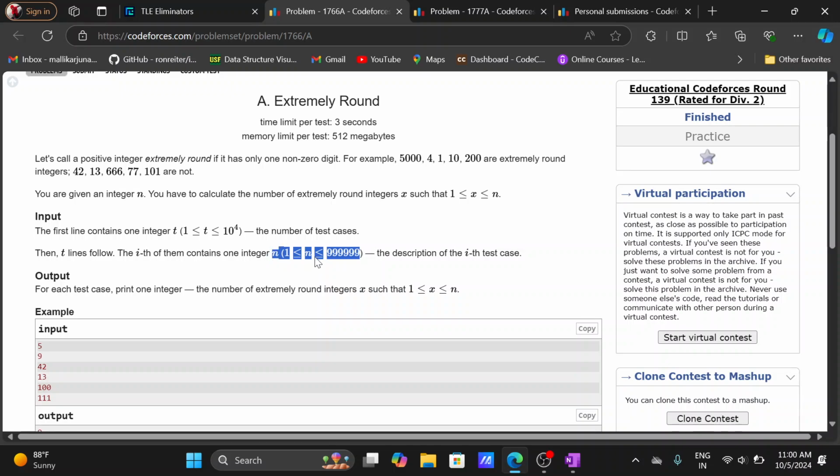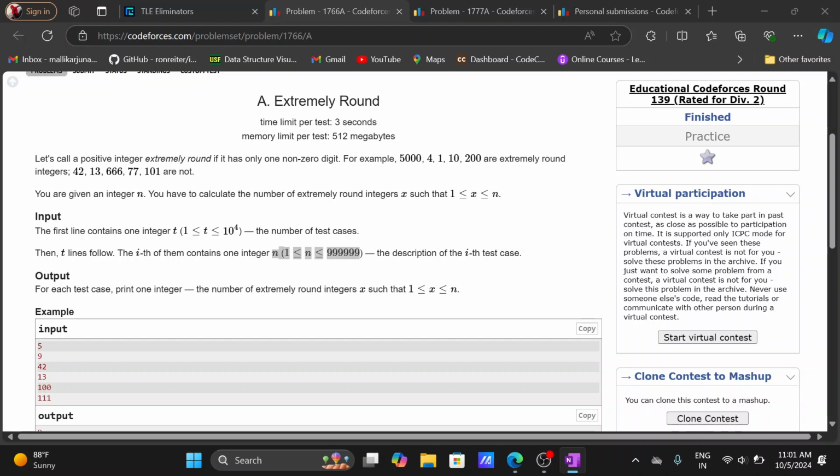We don't know, but the n value has to be less than or equal to 99,99,999.